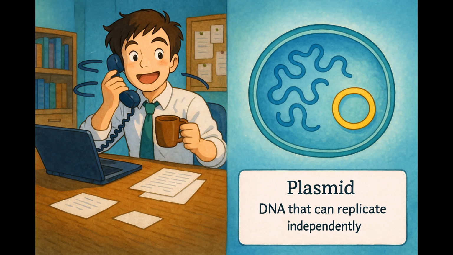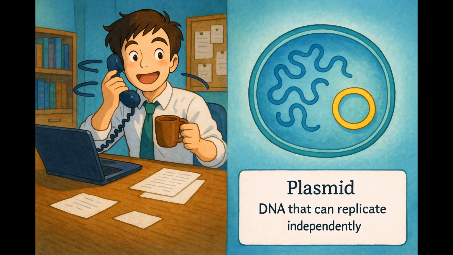Imagine you're trying to get through a busy day, juggling multiple tasks at work, but you also have a personal project that you're passionate about and work on during breaks. This personal project is like a plasmid, a small ring of DNA within a bacterial cell that operates independently, just as your project runs alongside your main job responsibilities.